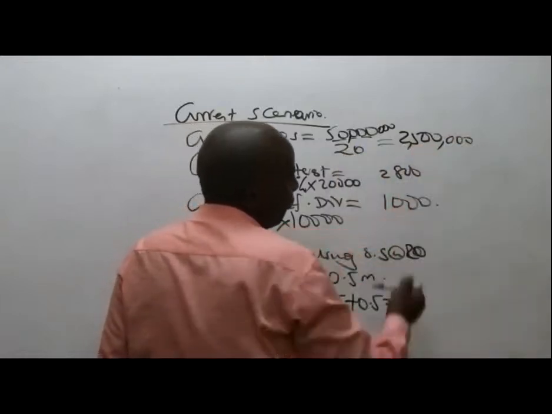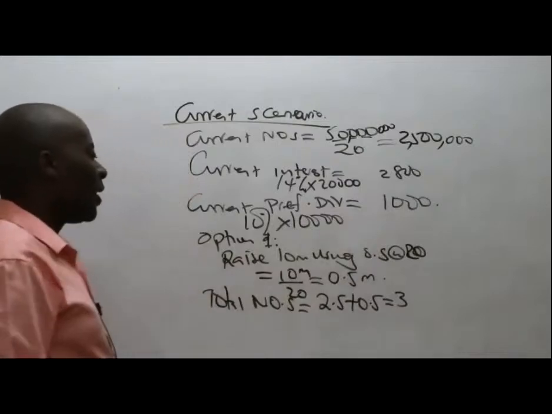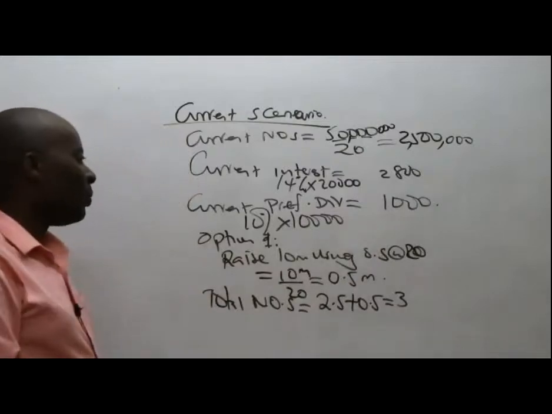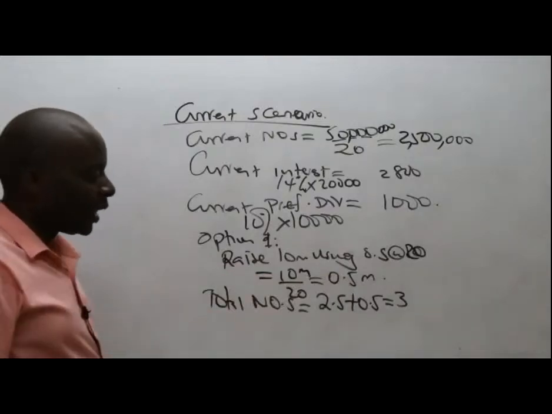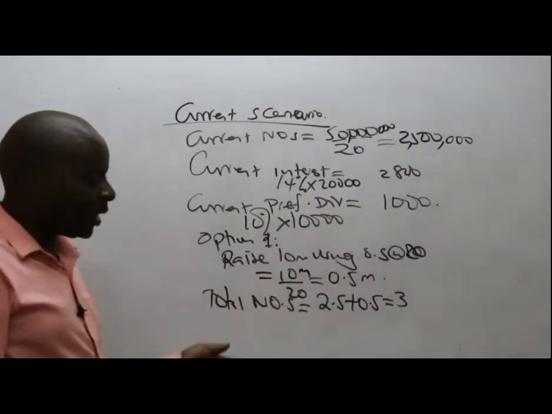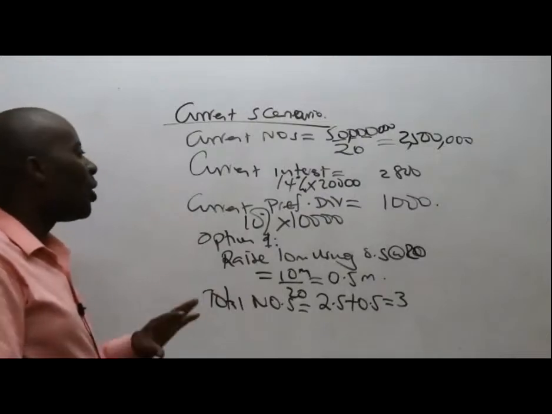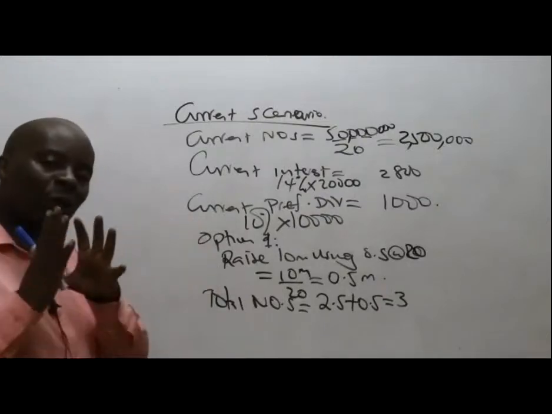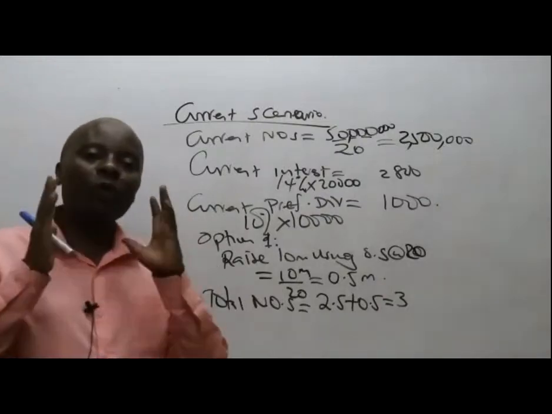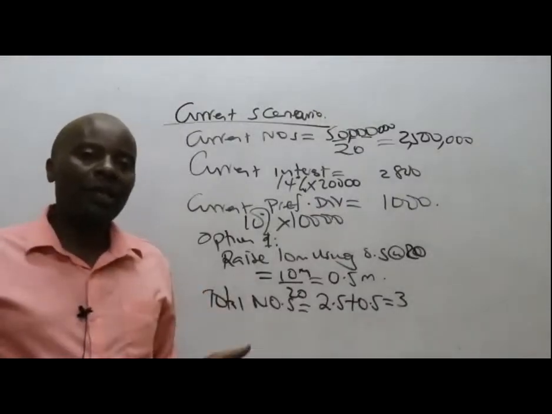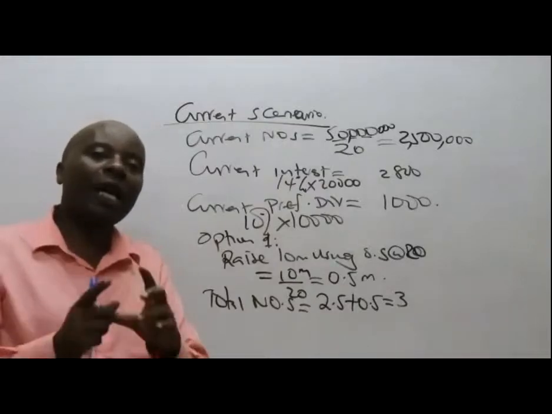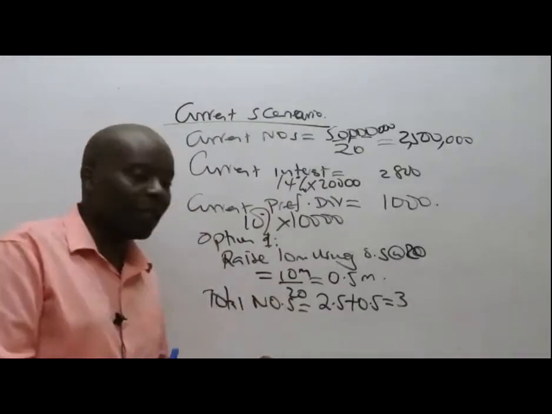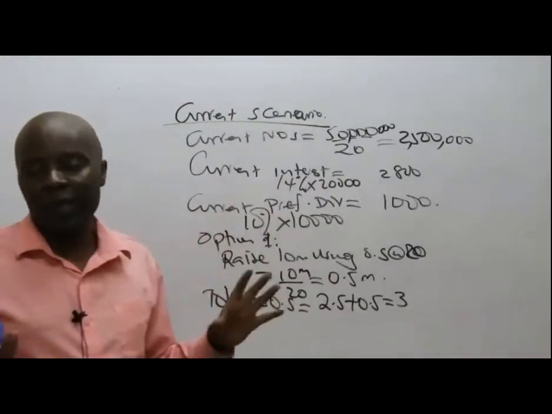And therefore, the total number of shares there will be the 2.5 million plus this 0.5 million, which will end up giving us 3 million. So my figures are in millions. Remember, in option number 1, we are not going to issue new debt. So interest will remain the old interest, and the same case will happen to the preference dividends. We're going to have the same figures.